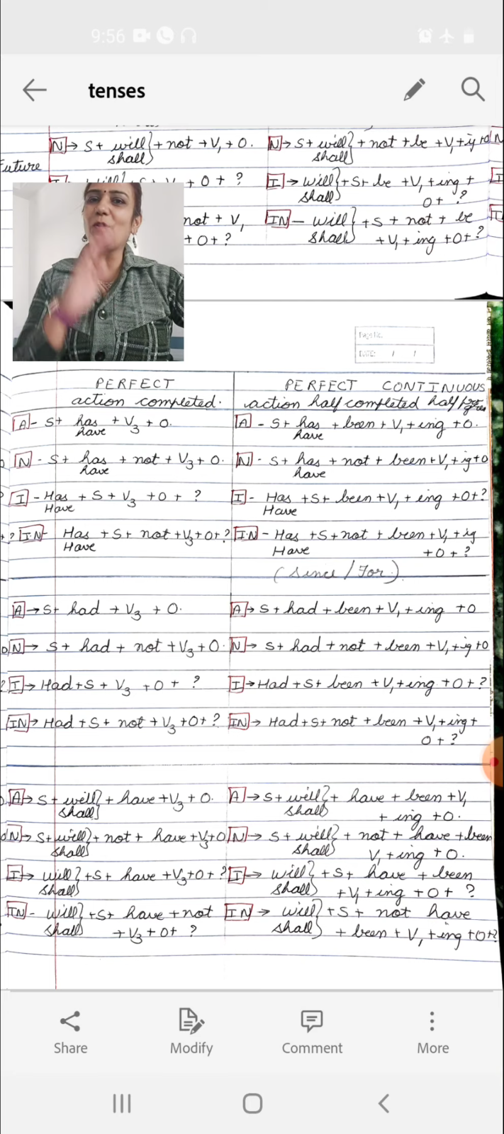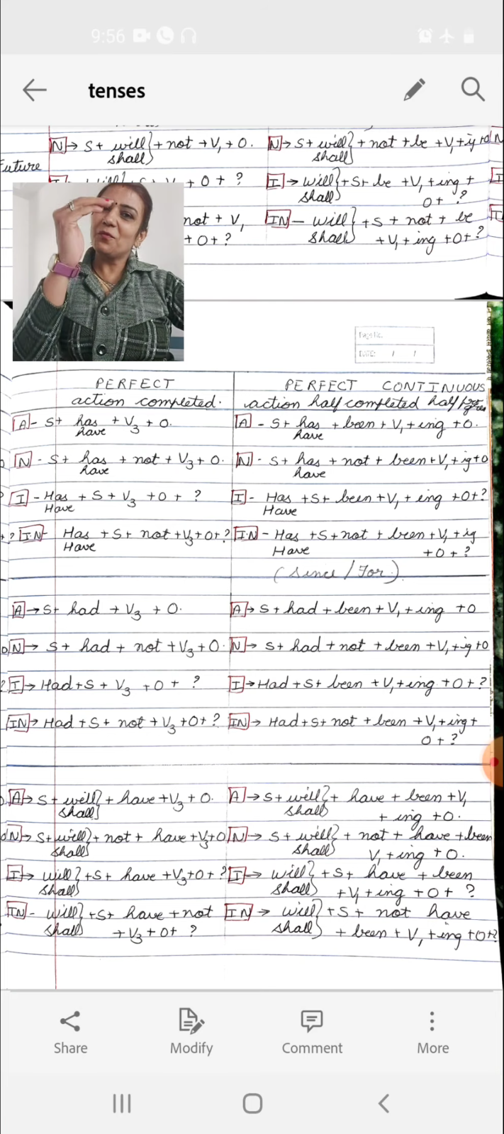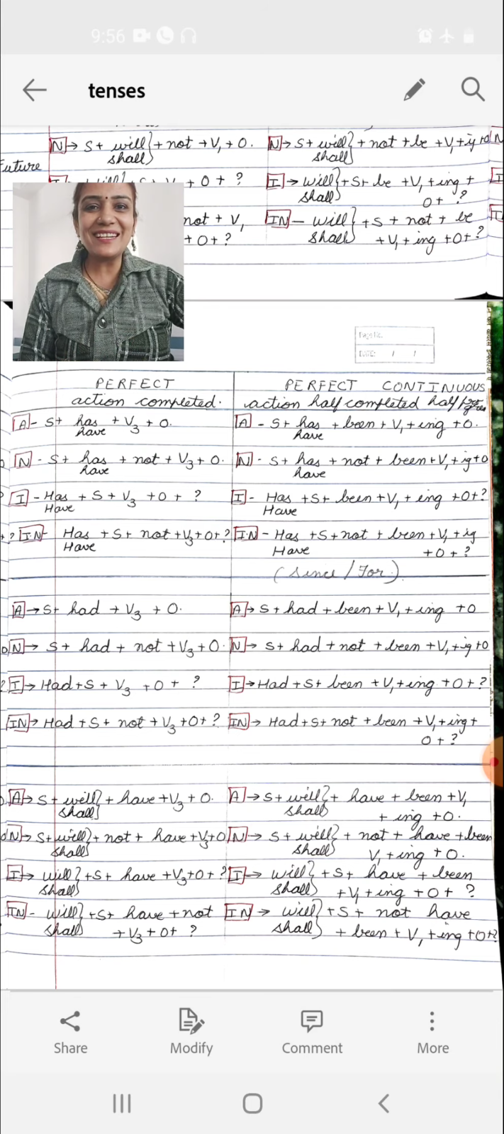Now I told you in all the perfect tenses which form of verb is used? Third form. So if in present, past and future, everywhere we are using third form, where is the difference then? The difference is in case of the helping verb. In case of present perfect, we had used has and have. In case of past perfect, we use had.